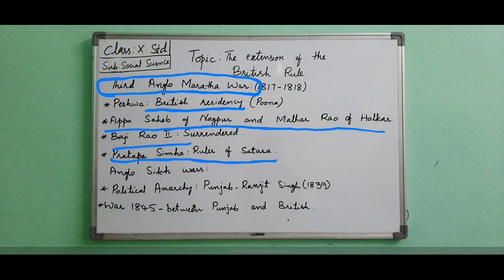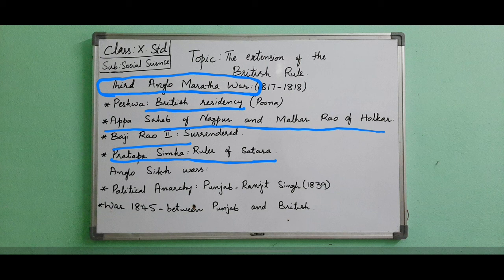Here, in the Third Anglo-Maratha War, the Marathas realized their mistake, that every time they were asking for support from the Britishers. For this reason, they started to fight for their independence and their honor. Due to this, the Peshwa attacked the British residency in Pune, and Appa Sahib of Nagpur and Malhar Rao also supported the Peshwa, but due to the military power of the Britishers, the British were successful here also, and finally they have